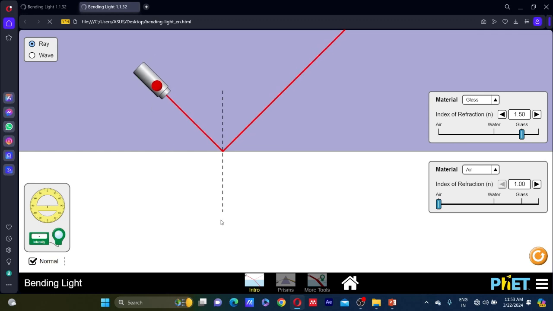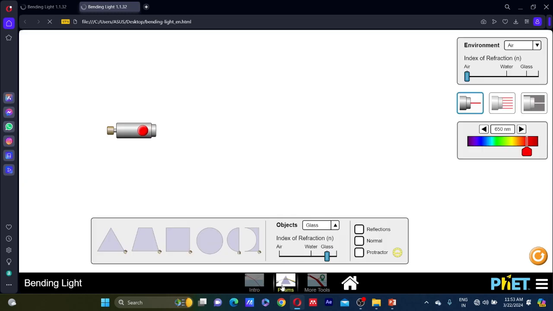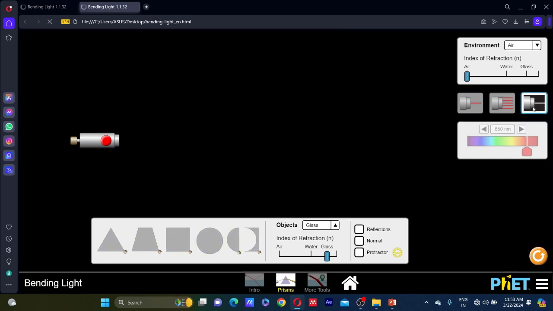Now let us understand the phenomenon of dispersion. Here I am taking a source of light. Let me select a white light as the source of light. Now I will take a prism. What should happen in dispersion? What is dispersion? Dispersion is the process of splitting of white light into its spectrum of colors.